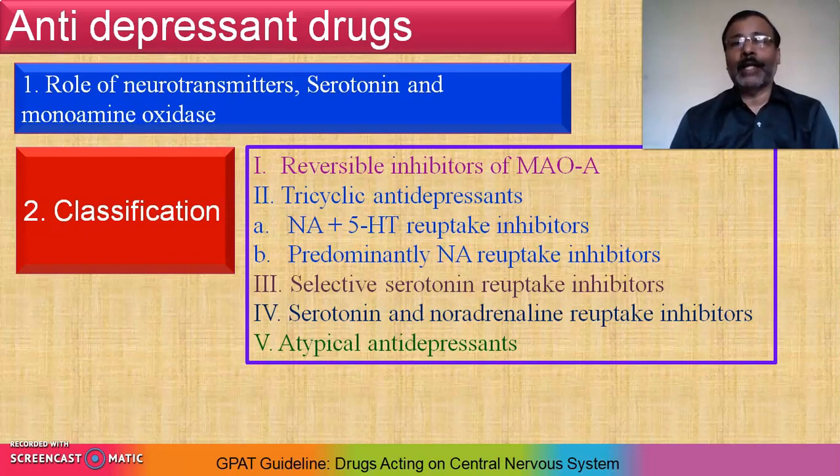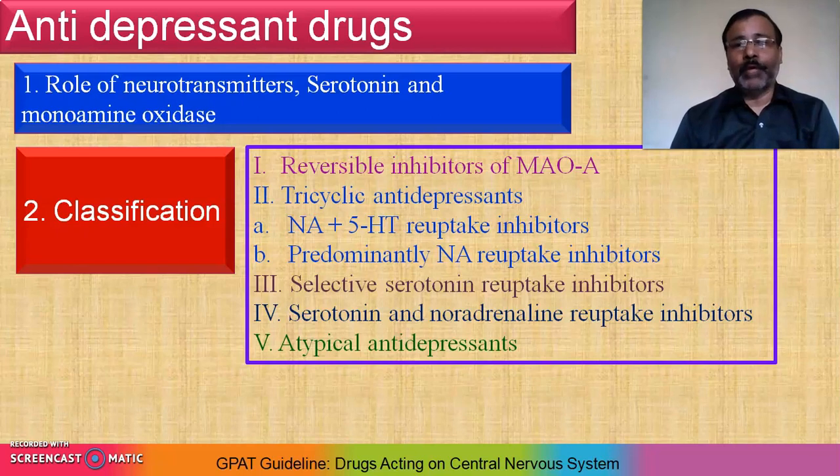Second, tricyclic antidepressants. This is a chemical category. Again, it is divided into two parts: A, that is NA or 5-HT reuptake inhibitors, and second, predominantly NA reuptake inhibitors. So no doubt it specifically gives an idea about the mechanism of action. Now the third category is selective serotonin reuptake inhibitors, which again indicates the mechanism of action.